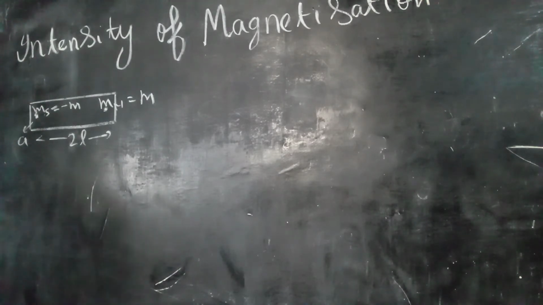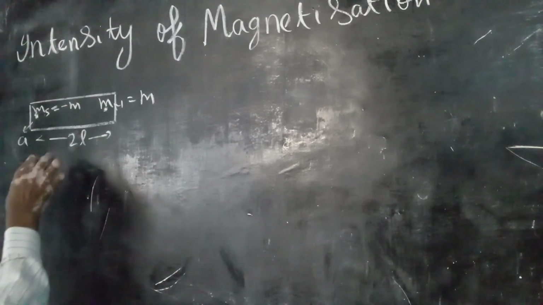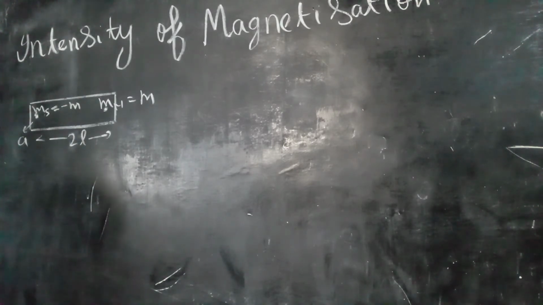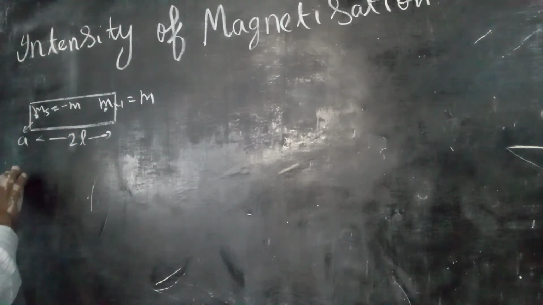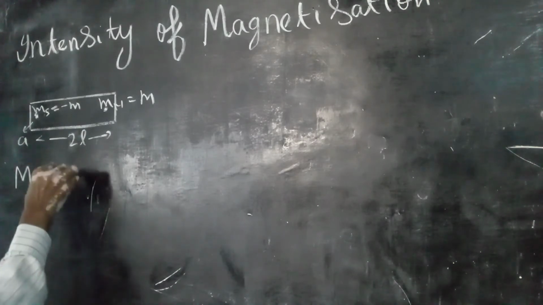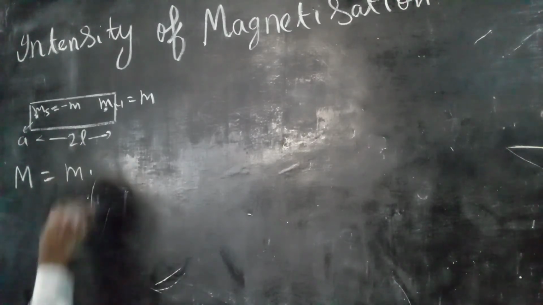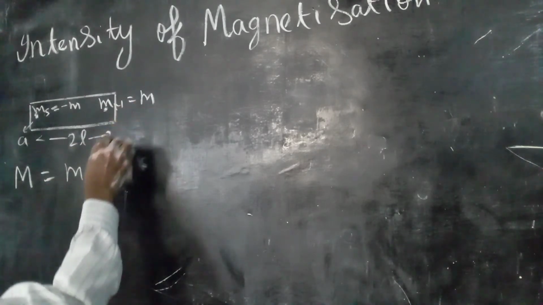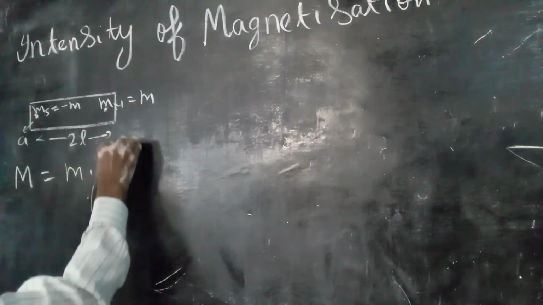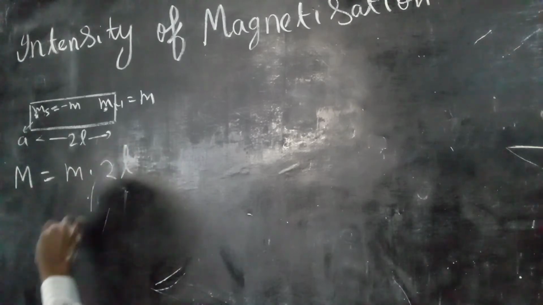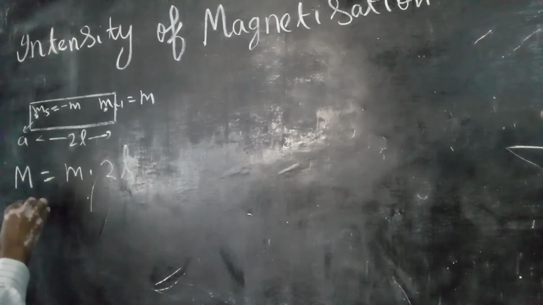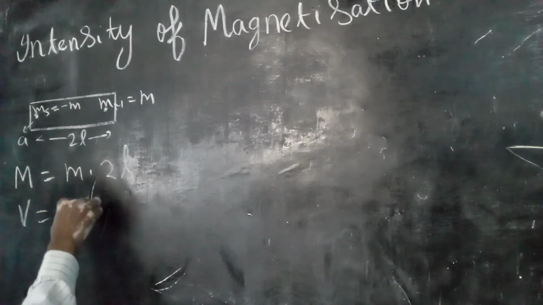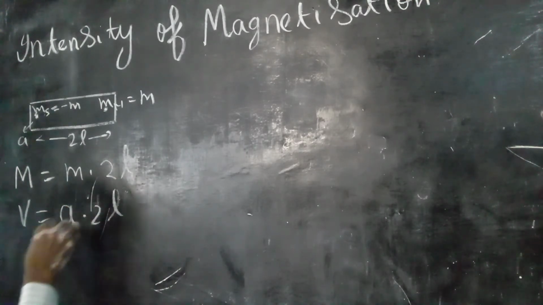Then what is the intensity of magnetization of this bar magnet? The magnetic moment of this bar magnet is given by pole strength into effective length of the magnet. So pole strength is M, and the effective length of the magnet is 2L. The volume of this bar magnet is area of cross section into length, so A into 2L.